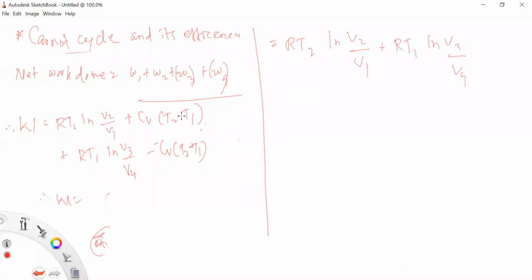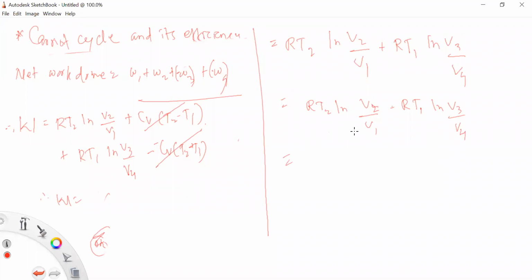कारण CV आणि CV गेट कॅन्सल्ड, उरलेलं फक्त हे एवढं आहे. Therefore RT2 ln V2 upon V1 minus RT1 ln V3 upon V4.